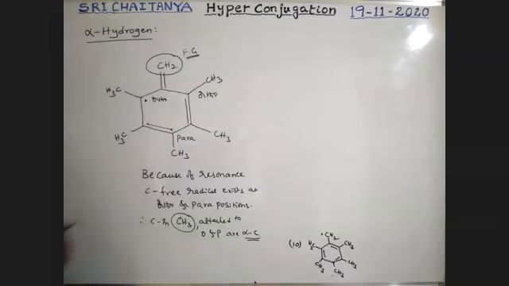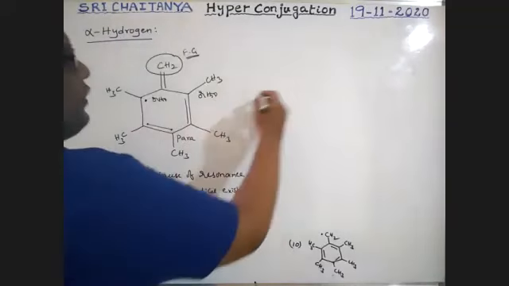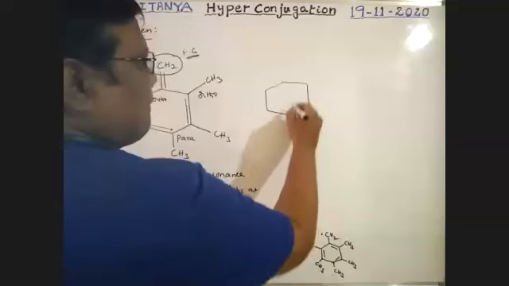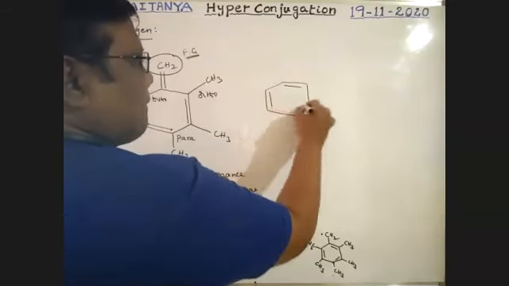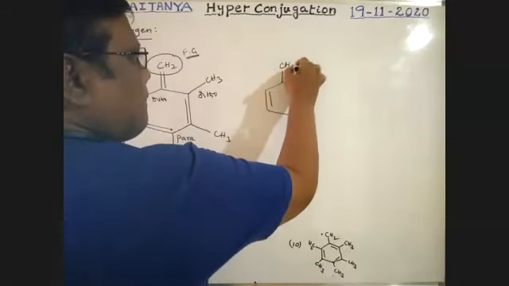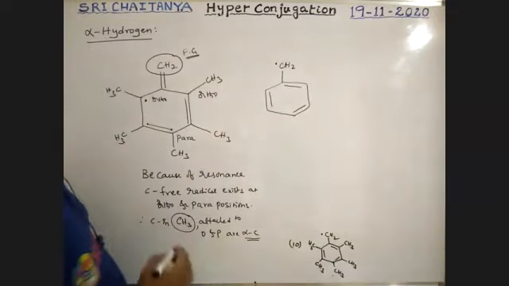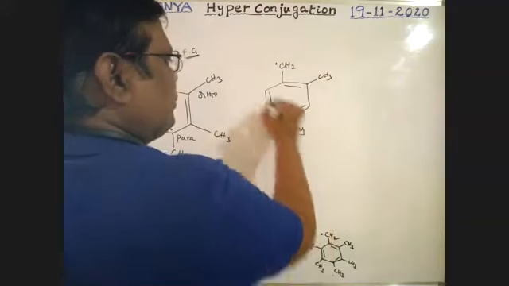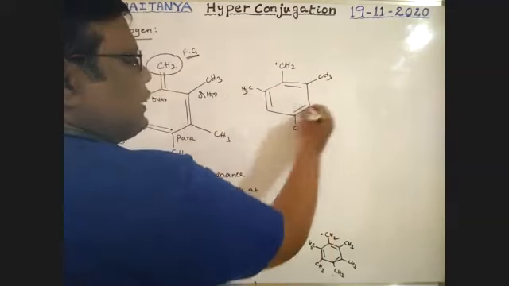So therefore, this is important, boys. Now our structure is this one. This is a methyl group, this is a methyl group. Only these three methyl groups are considered.